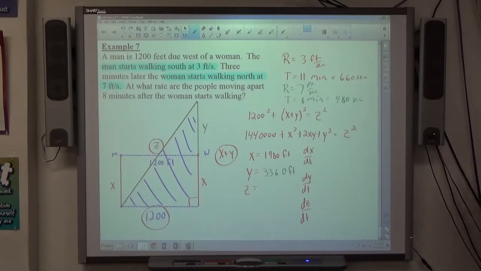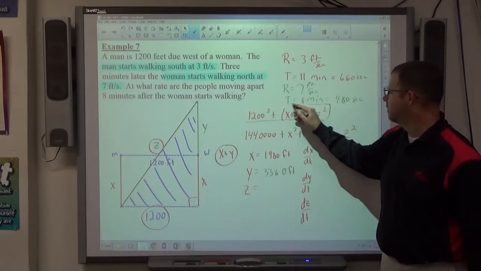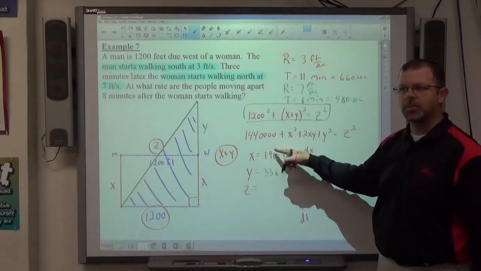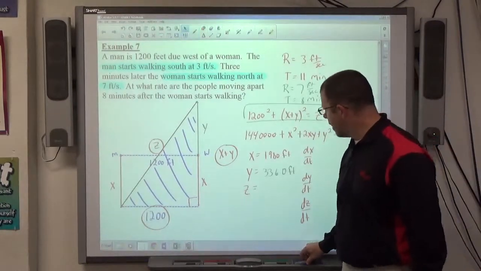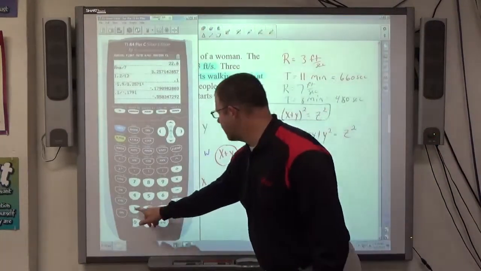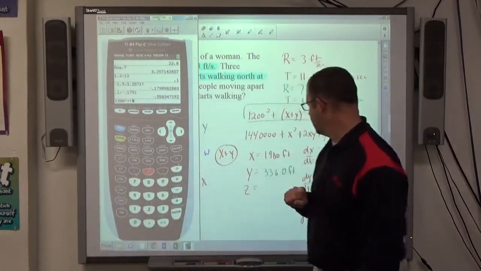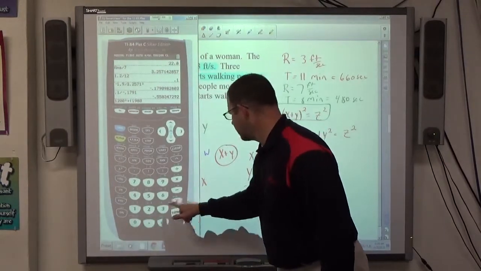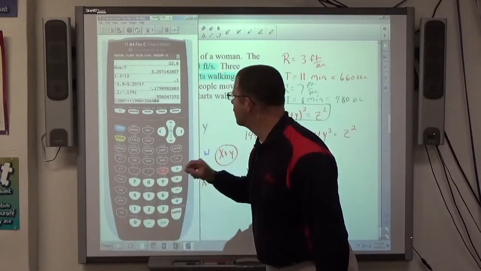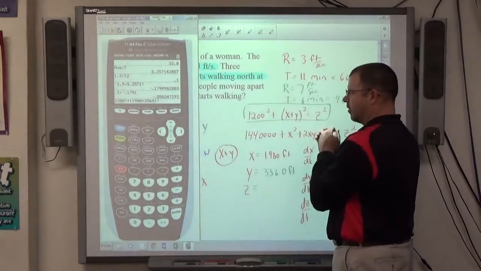All right, then to find z, the easiest place to find z would be right here, since we know x and y in this specific scenario, right? Put x plus y there. So let's do that. So if I do 1,200 squared plus parentheses, x plus y, that's 1980 plus 3360, end parentheses squared. Okay, that's 1,200 squared plus x plus y squared, right?